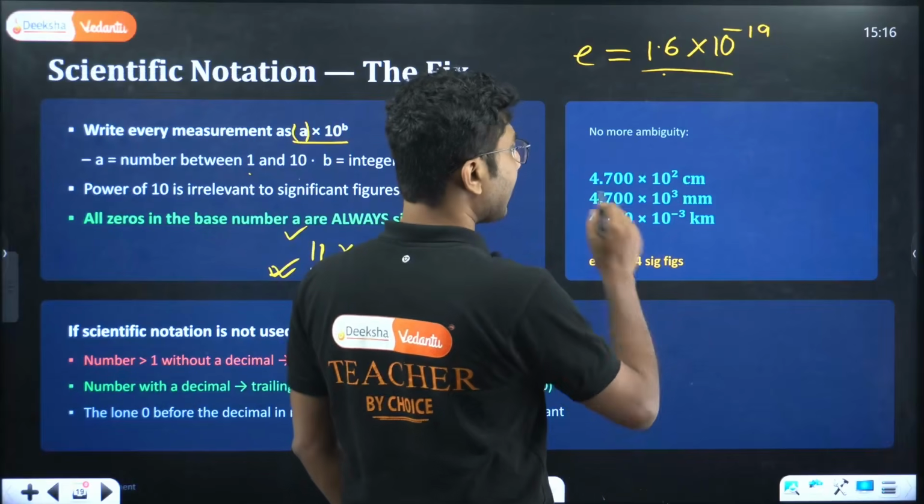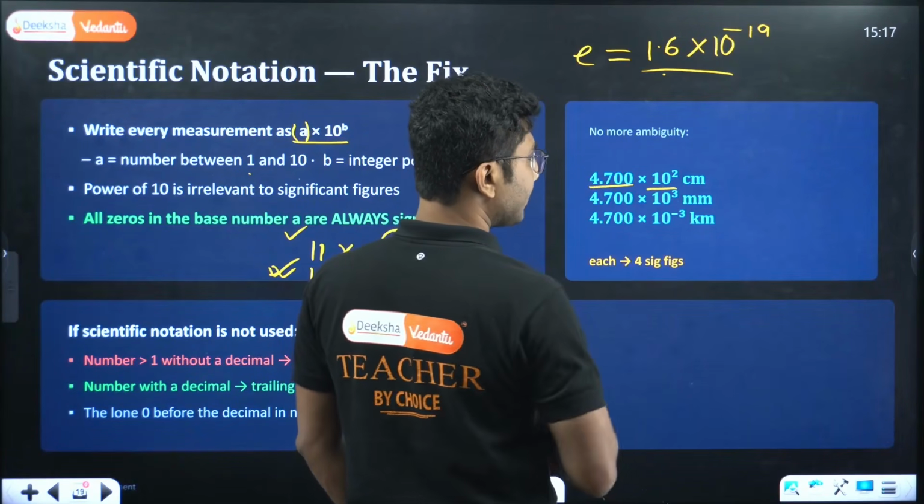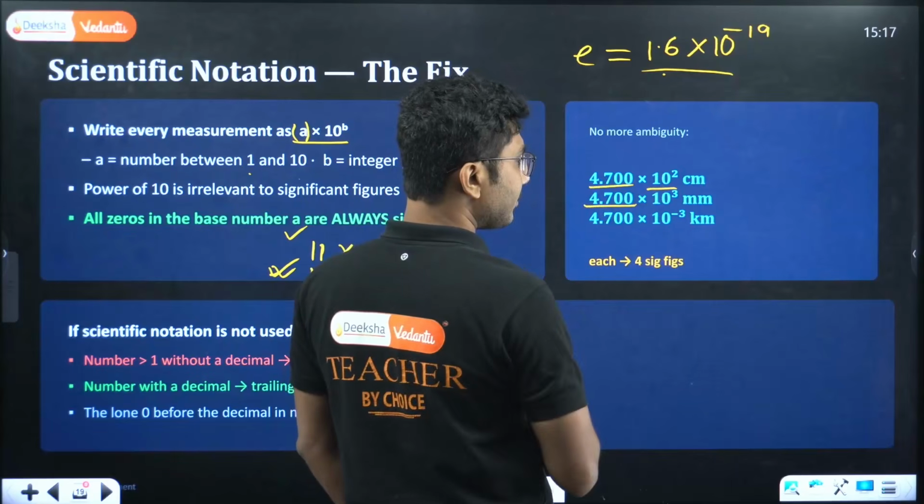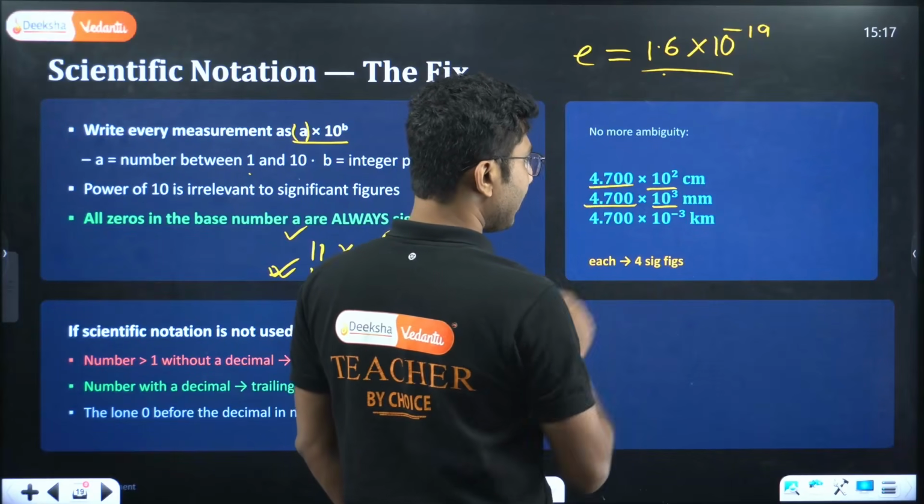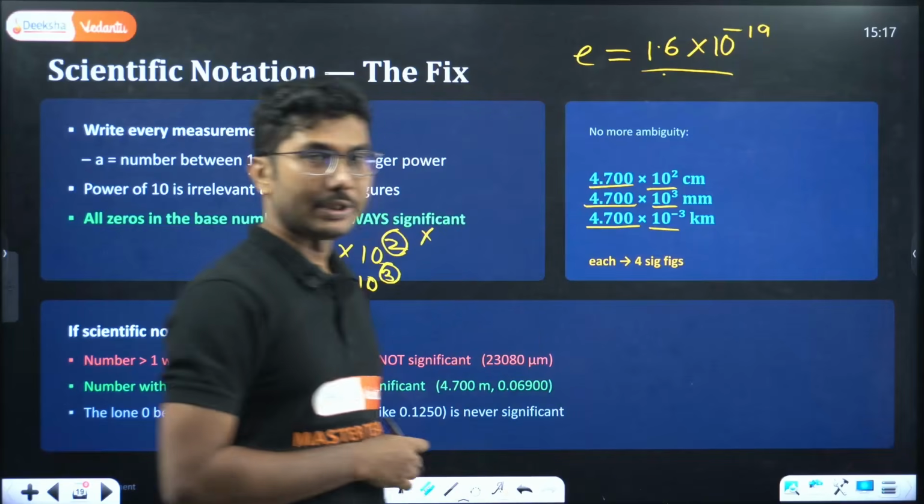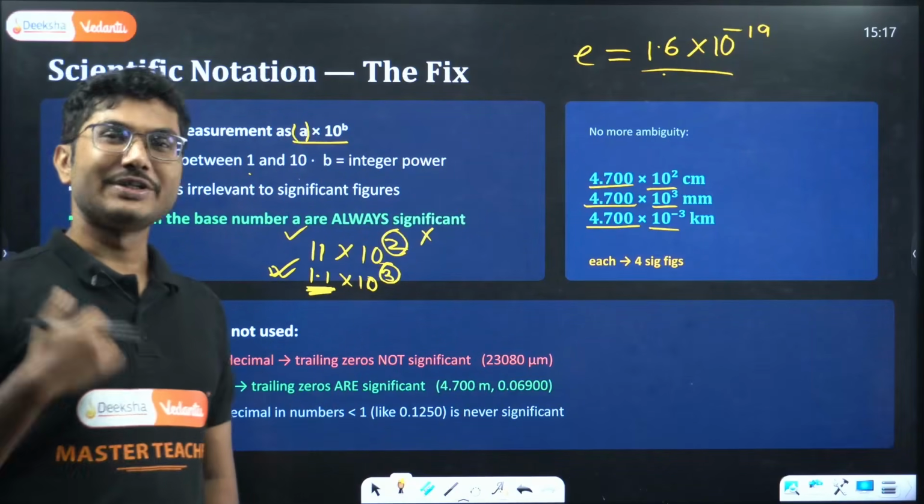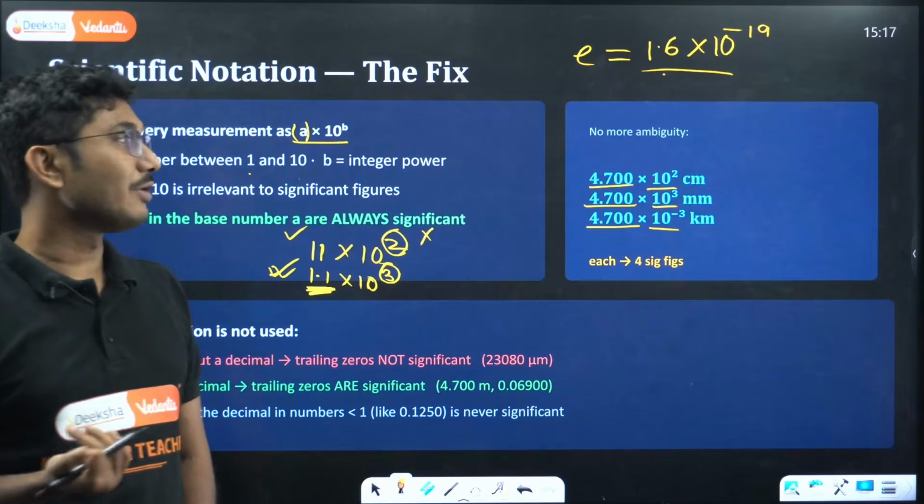So here we have written a number: 4.700 into 10 to the power of 2 centimeter, 4.700 into 10 to the power of 3 millimeter, 4.700 into 10 to the power of minus 3 kilometer. So the same unit, we are now using scientific notation, and that is also important.